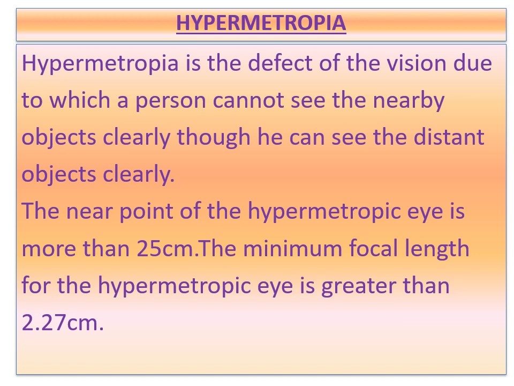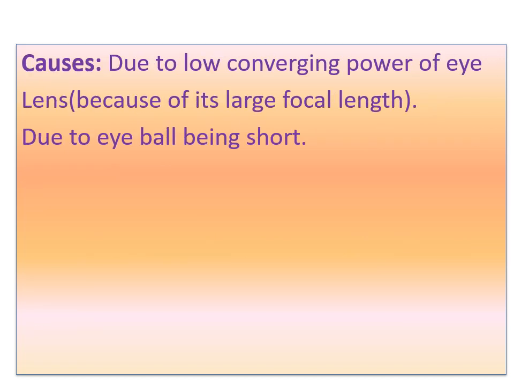So the minimum focal length for the hypermetropic eye is greater than 2.27 centimeters. Coming to the causes: due to the low converging power of the eye lens because of its large focal length, or due to the eyeball being short. That means the distance between the lens and the retina is decreased. Actually, it should be 2.5 centimeters.